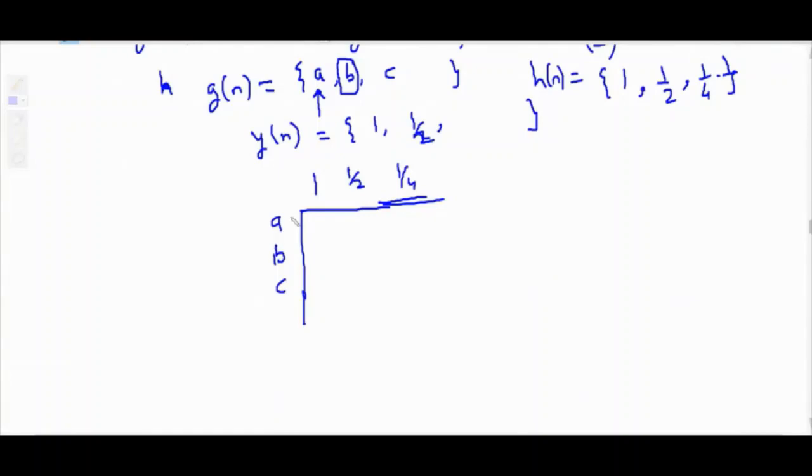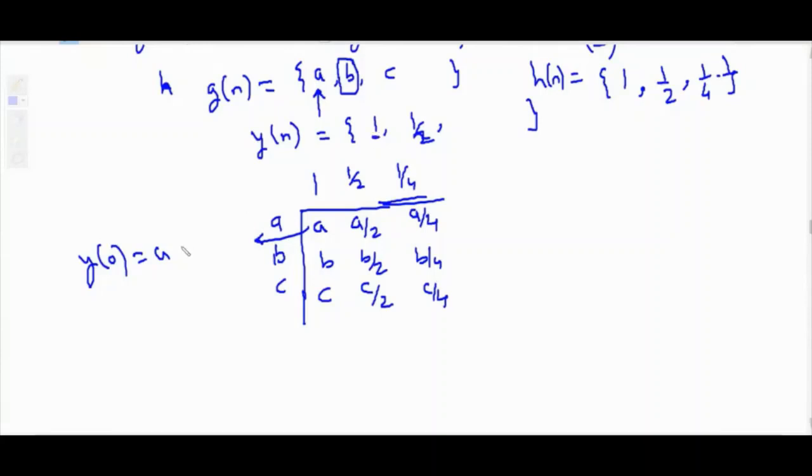Okay. So first of all, by tabulation method, multiplication will be a into 1, a into 1 by 2 is a by 2, a into 1 by 4 is a by 4. B into 1, b into 1 by 2 is b by 2, b into 1 by 4 is b by 4. C into 1, c into 1 by 2 is c by 2, c into 1 by 4 is c by 4. So the first value is nothing but y of 0. So y of 0 equal to a, and the y of 0 value provided in the question is 1. So a value we got as 1.